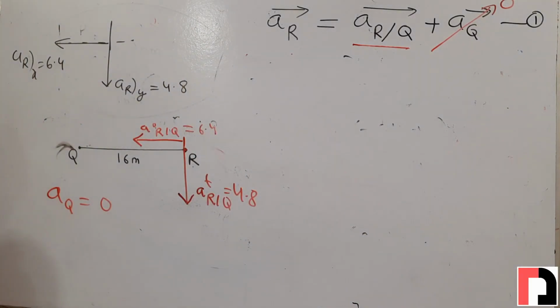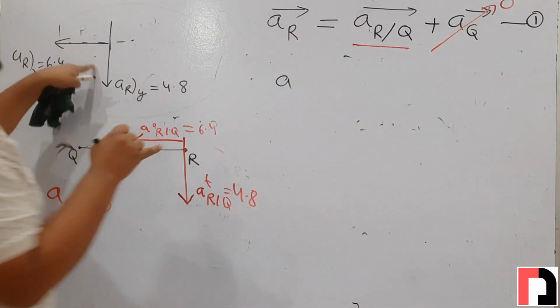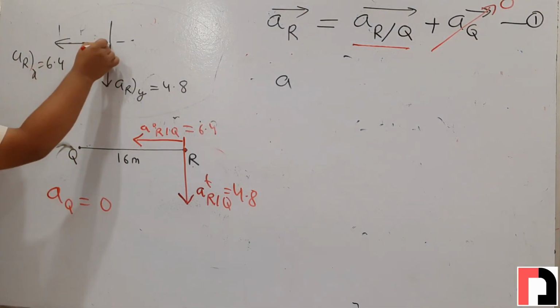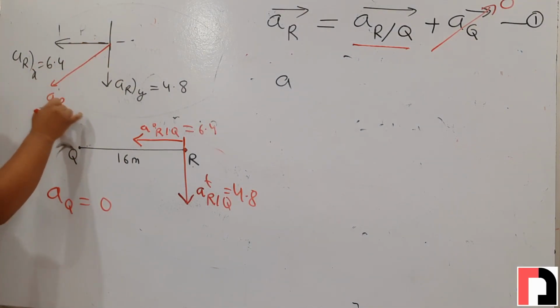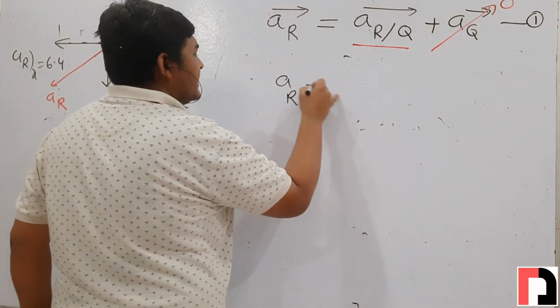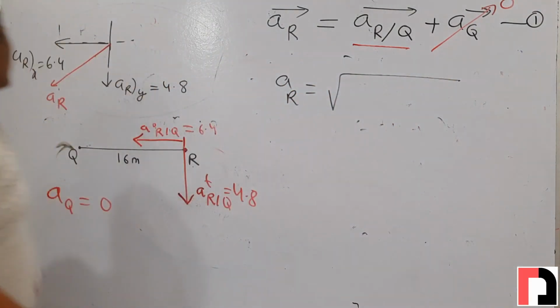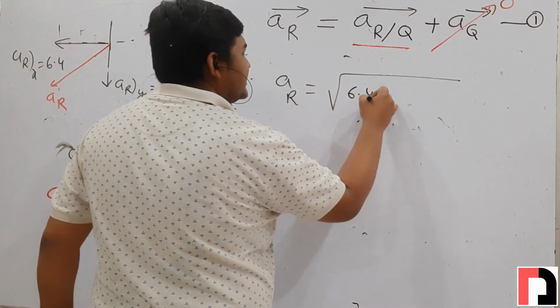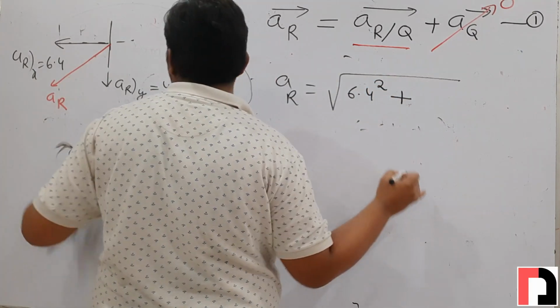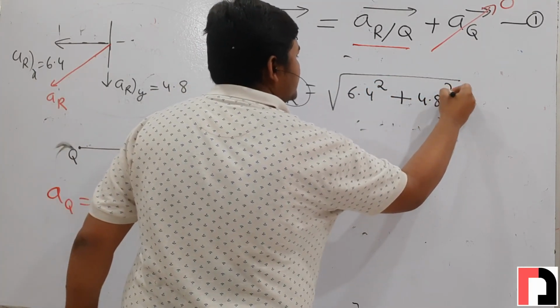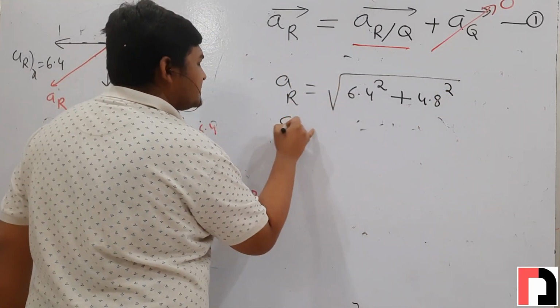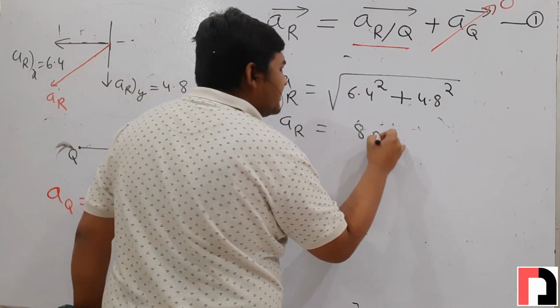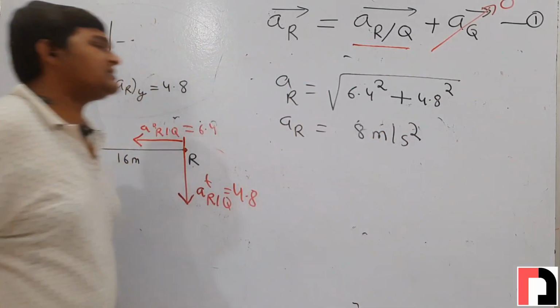So we have to calculate the resultant acceleration of r. We have calculated two components, in x direction and in y direction. The angle between these two components is 90 degrees. So what will be the resultant? Suppose this is the resultant of acceleration of r. How will we calculate it? Resultant acceleration of r is the square root of x component square plus y component square. What is the x component? 6.4 whole square plus what is the y component? 4.8 square. By calculating this, acceleration of r will come 8 meter per second square. It is the value of acceleration of r.